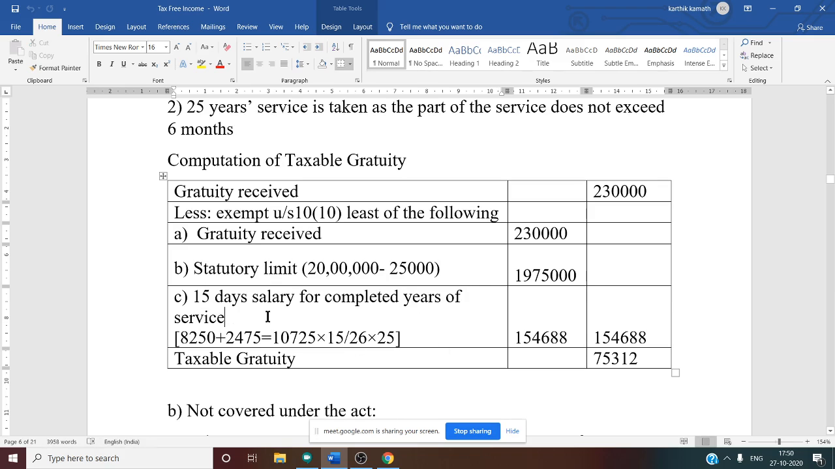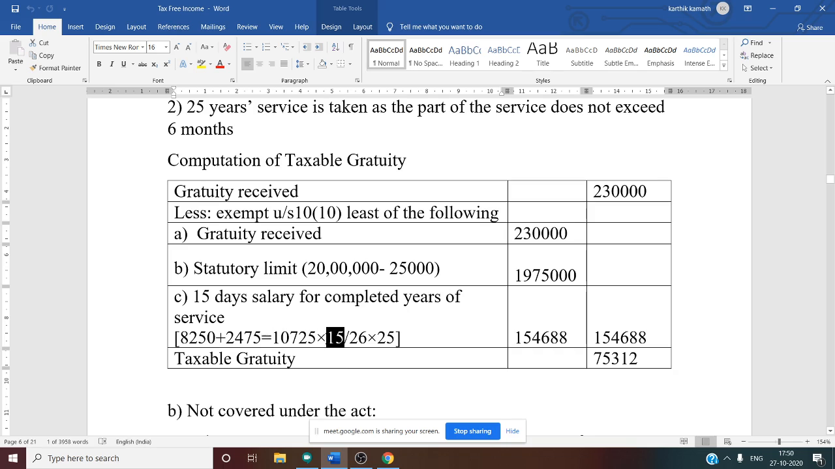So salary for this purpose, we know, is basic plus DA. Salary includes the increment, that is 250. So 8,000 plus 250, 8,250 you will get. Then DA, 30% of 8,250, that is nothing but 2,475. So total salary, basic plus DA, is 10,725. 10,725 is the total salary.